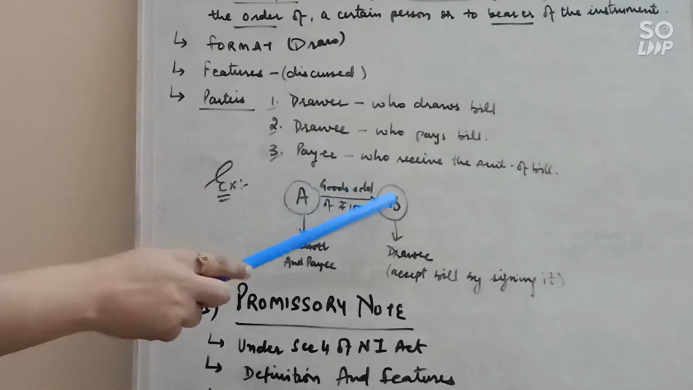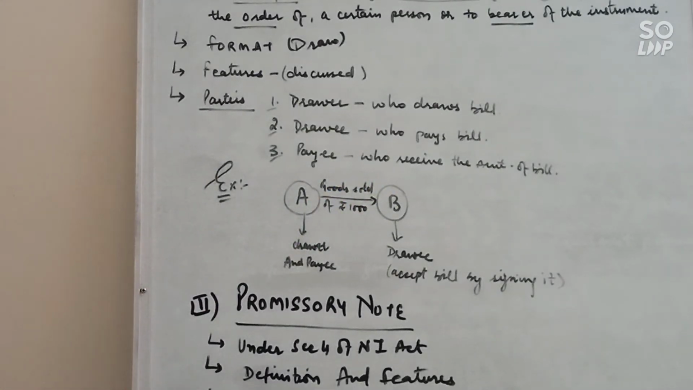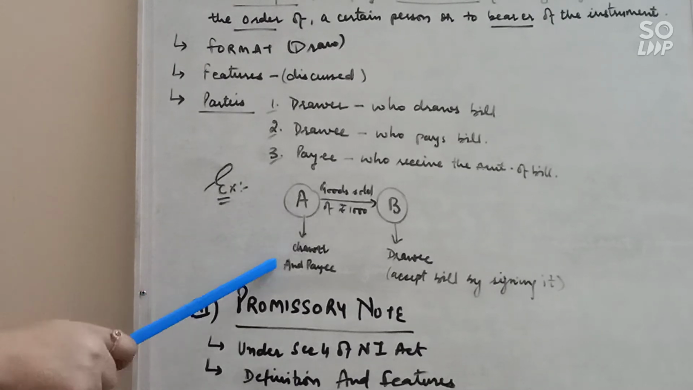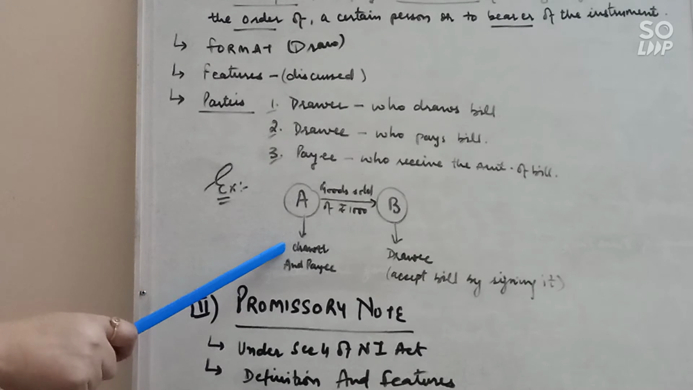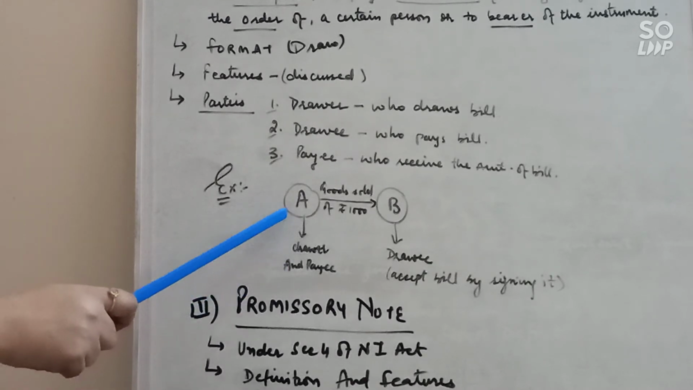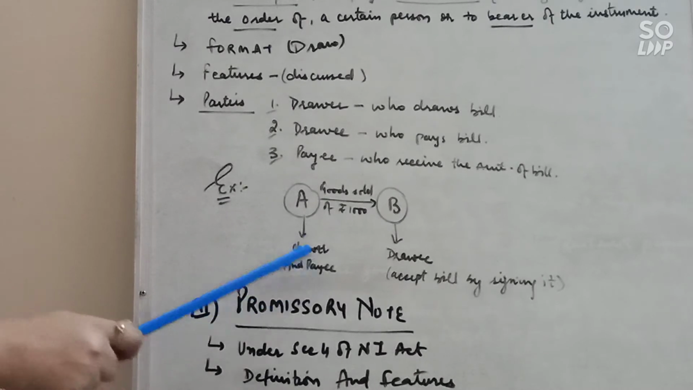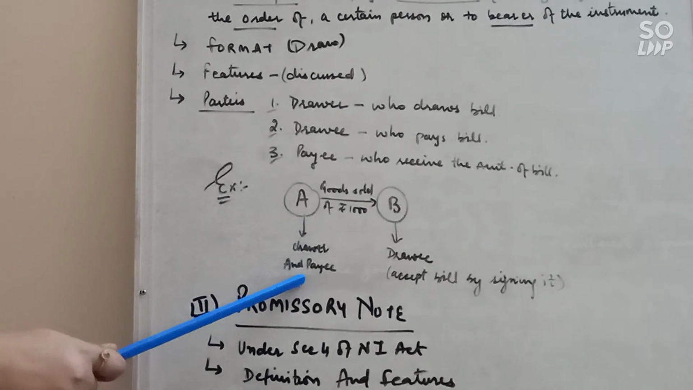Suppose A sold goods to B of ₹1,000. Now B doesn't have money, and A said that it's okay, I will draw a bill, you will sign it, and you will pay after some specific time period, suppose 3 months. So A draws a bill. In this case A is a drawer and he is a payee also, because he is drawing, and at the end of 3 months he will receive the amount also. So here A is drawer and payee both.